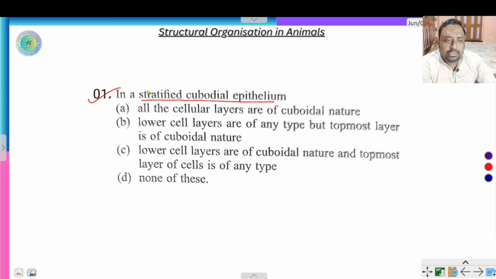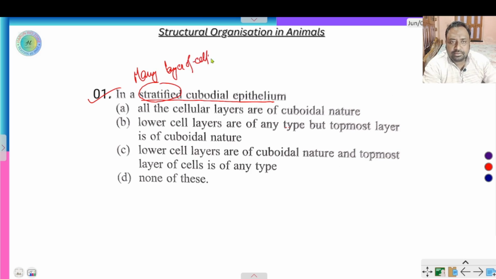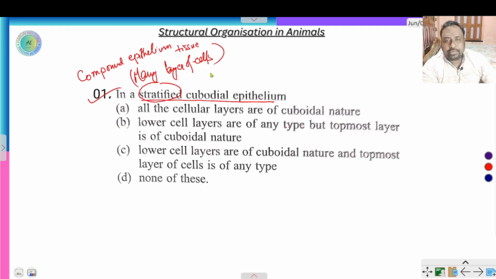First you have to see that stratified means many layers of cells. This is compound epithelium tissue. Cuboidal is the cell that has four arms equal in nature, that is called cuboidal. Epithelium means any tissue that covers any organs.